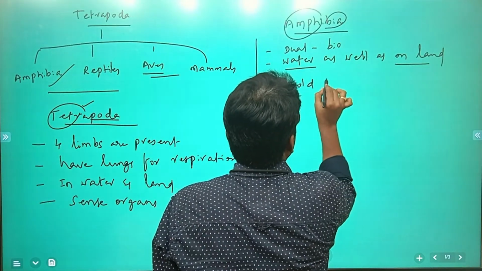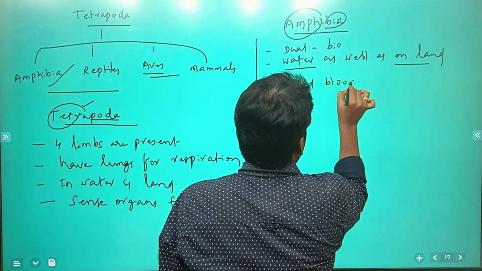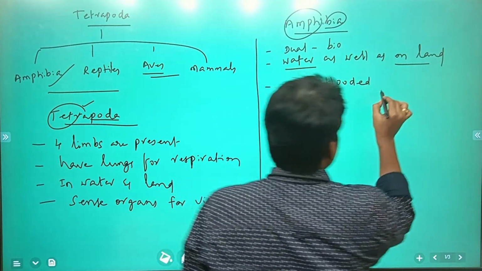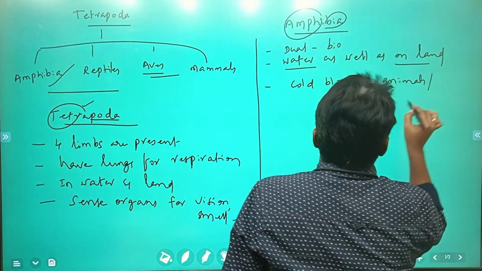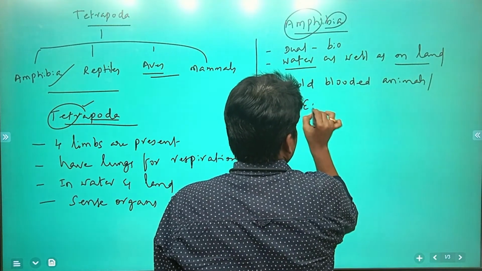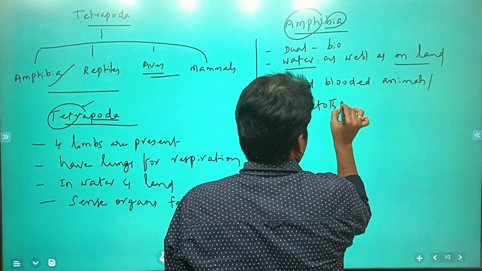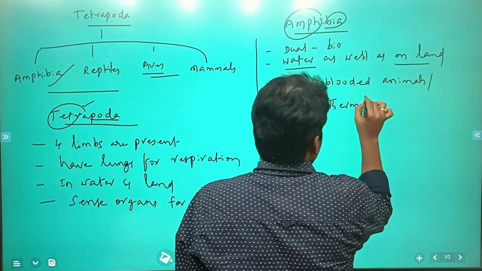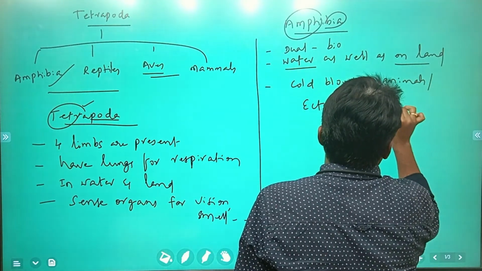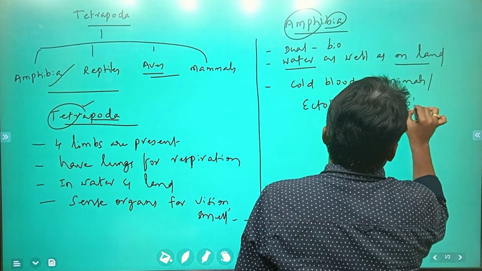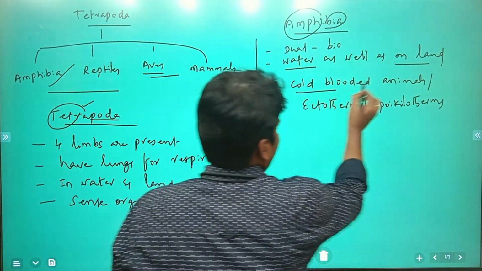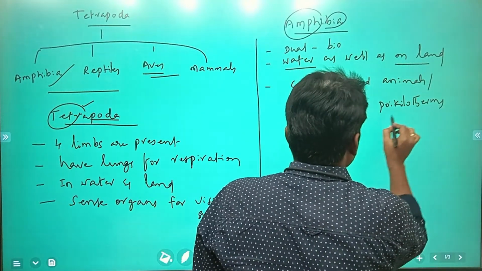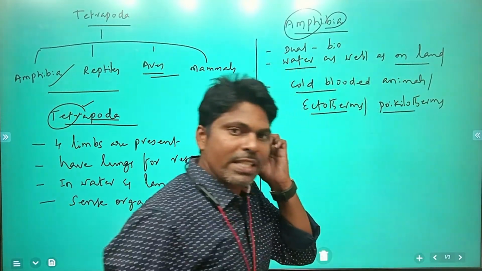Cold-blooded animals. What is meant by cold-blooded? Also known as ectotherms, also known as poikilotherms. These things are very, very important, so many times I am repeating. What does it mean?